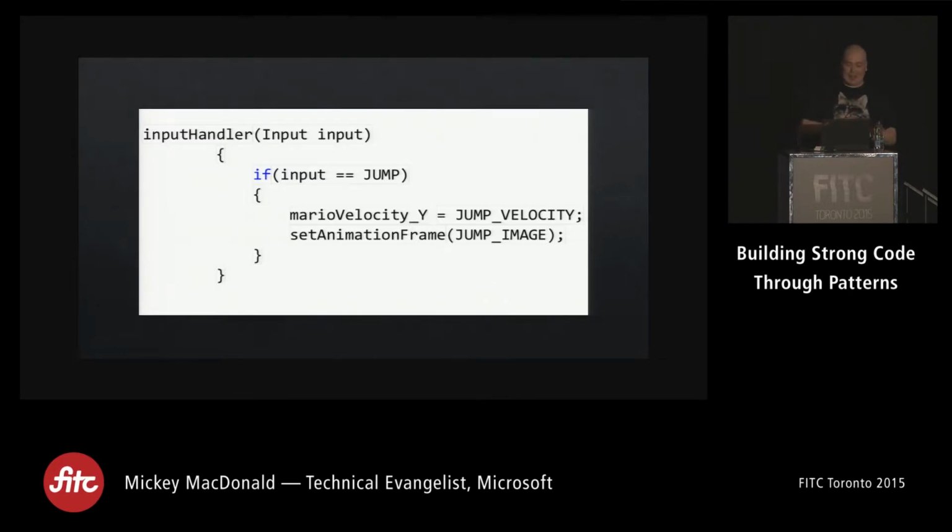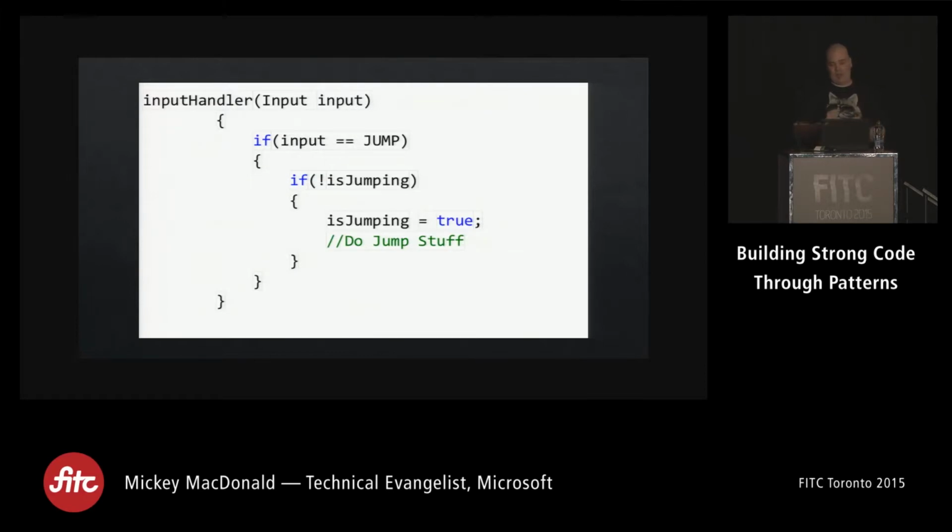We got one. Okay, so this is a common issue, especially for game developers when they're first starting out working with input. What happens right now is if I was to jump, there's nothing stopping me from jumping again. So I could infinitely air jump, which may be cool for the user, but not so cool for me. So Mario's just going to keep floating through the air. Okay, not a big deal. We can fix that with a conditional.